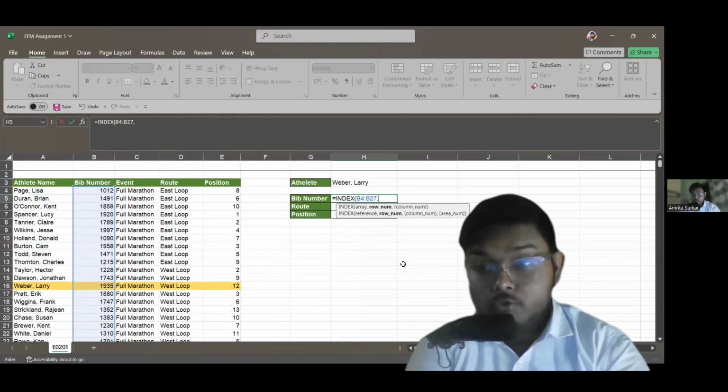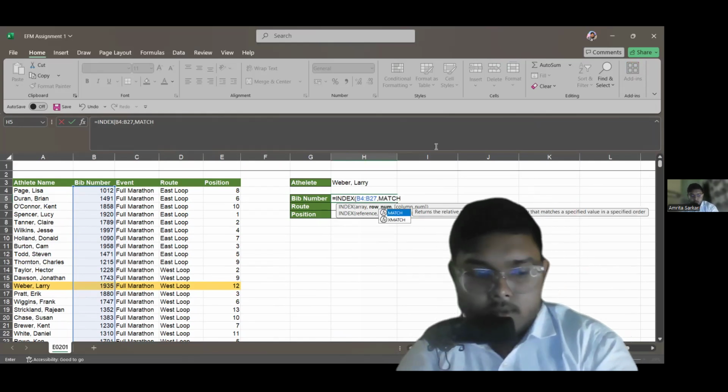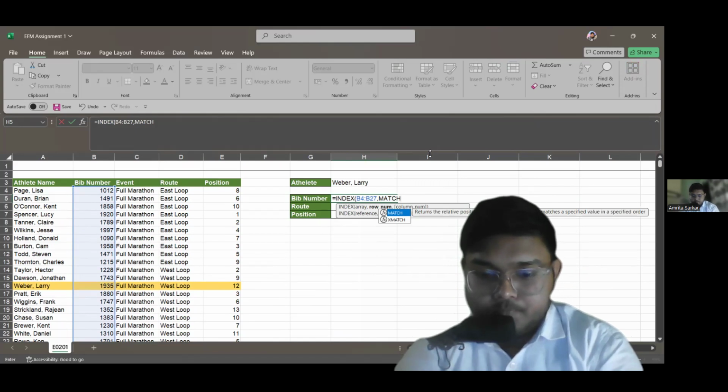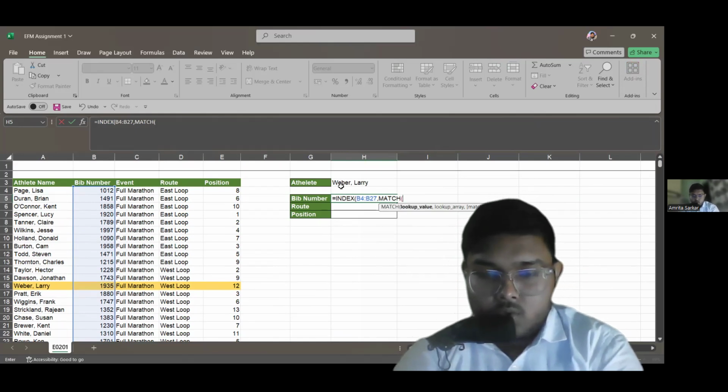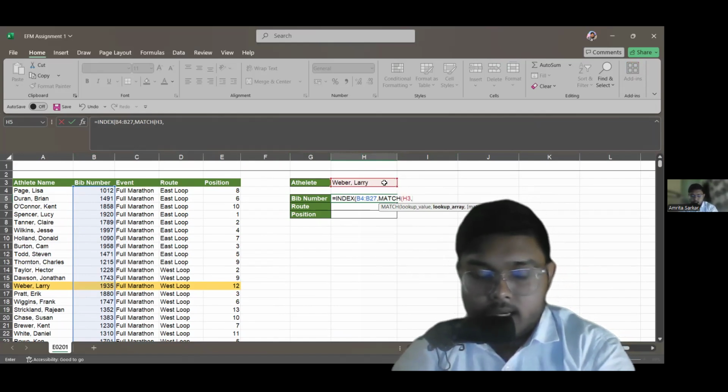Then I have to match this. I will use the MATCH function, and I have to match this with the athlete's name. So at first, there is the lookup value in the MATCH function. I am looking for Weber. The name of the athlete is mentioned in the H3 cell, so I am selecting this as the lookup value. Again a comma.